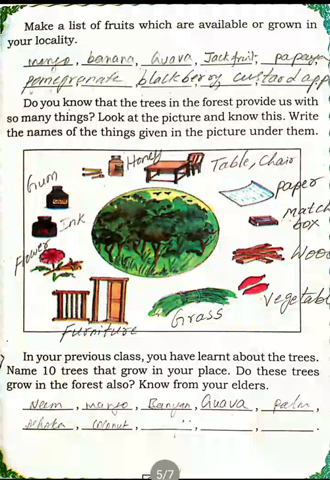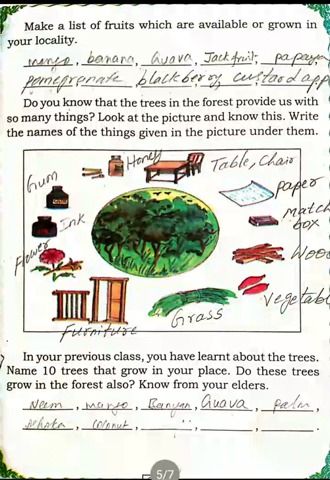In your previous class, you learned about the trees. Name 10 trees that grow in your place. Do these trees grow in the forest also? Know from your elders. So, in the last class, you learned about some trees. Write the names of the trees, 10 or however many you know. So, do you know, children, the names of the trees?